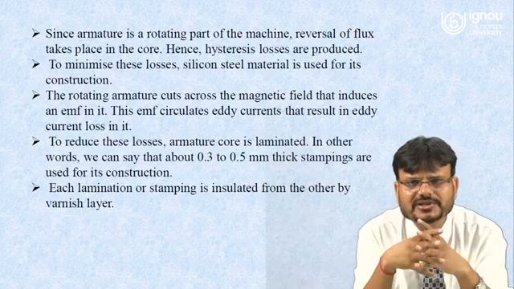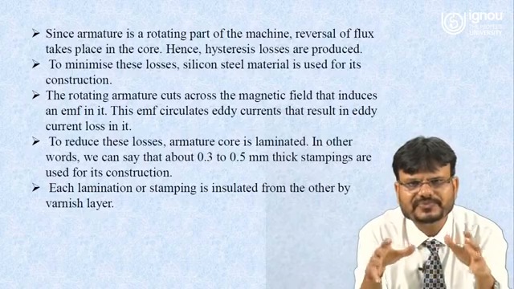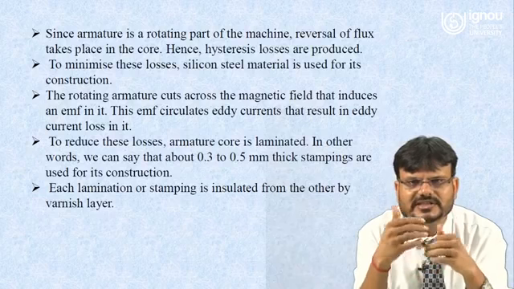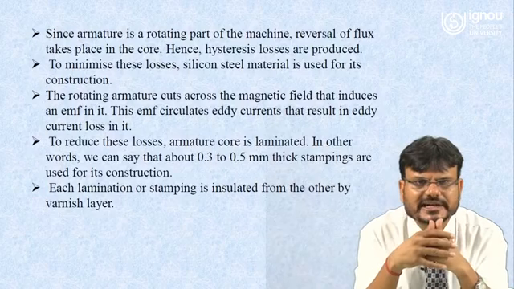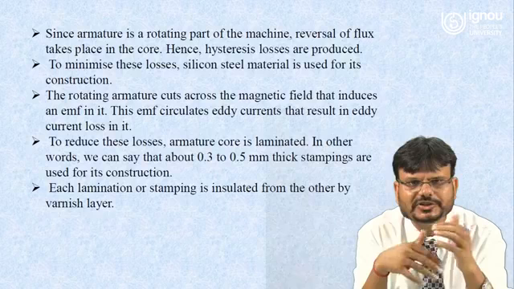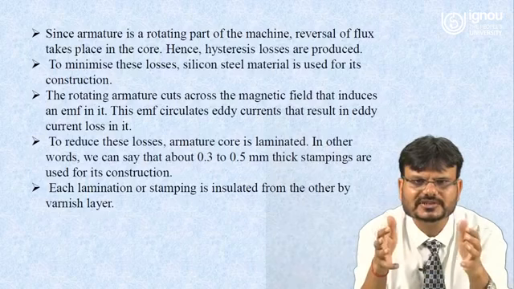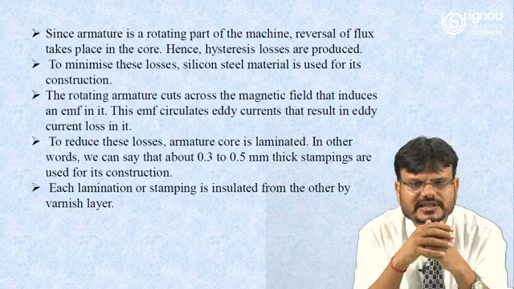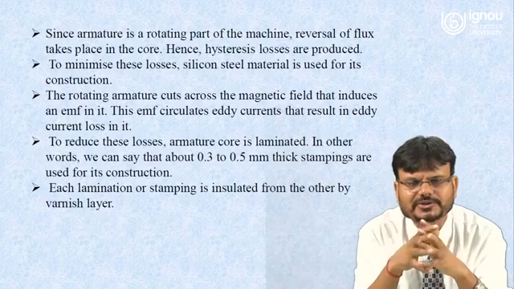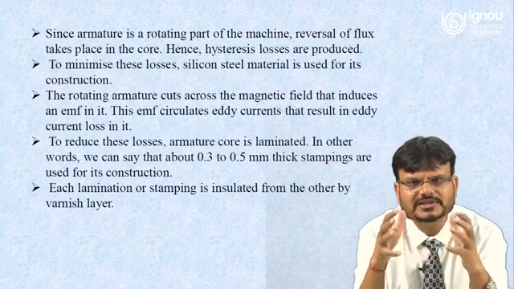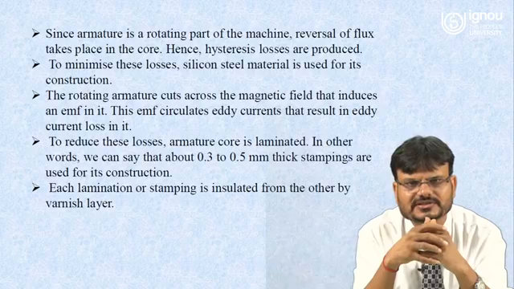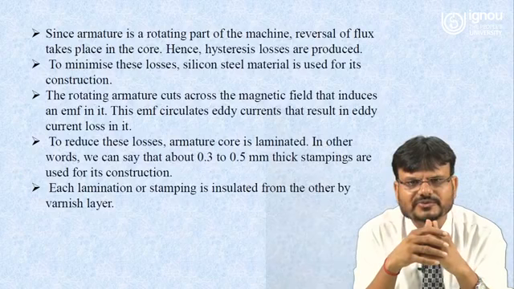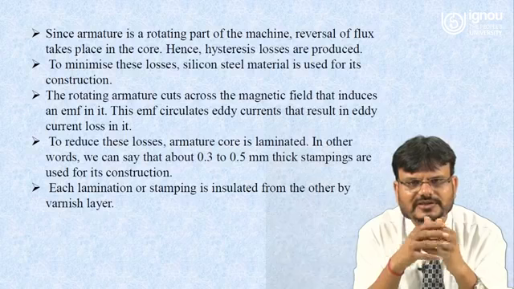The rotating armature cuts across the magnetic field that induces an EMF in it. This EMF circulates the eddy current that results in eddy current losses. So to reduce these losses, armature core is laminated, as I already told you. In other words, we can say that about 0.3 to 0.5 mm thick stampings are used for its construction. Each lamination or stamping is insulated from each other by a varnish layer.